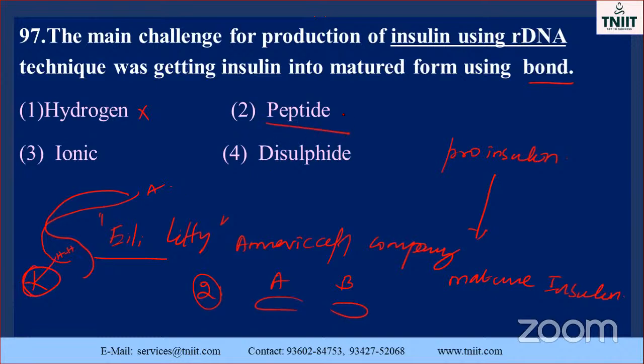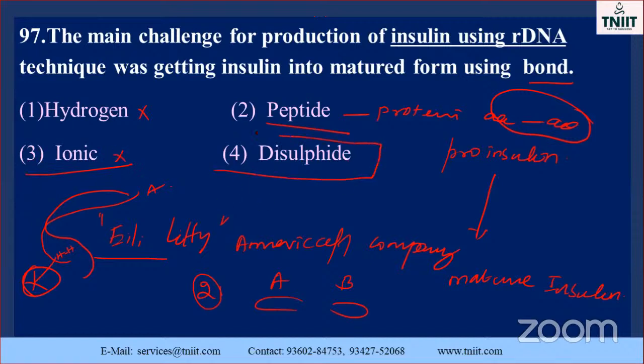Peptide bond is mostly present in the protein, where one amino acid is united with another amino acid. This is the concept. Ionic bond, no. Disulfide bond is the correct one. So listen here carefully, the two chains are connected with the disulfide bond, the SH bond, sulfhydryl or sulfide. So disulfide bond is the correct option, my dear students, in a mature insulin. Don't forget this. This was first introduced by the American company called Eli Lilly.